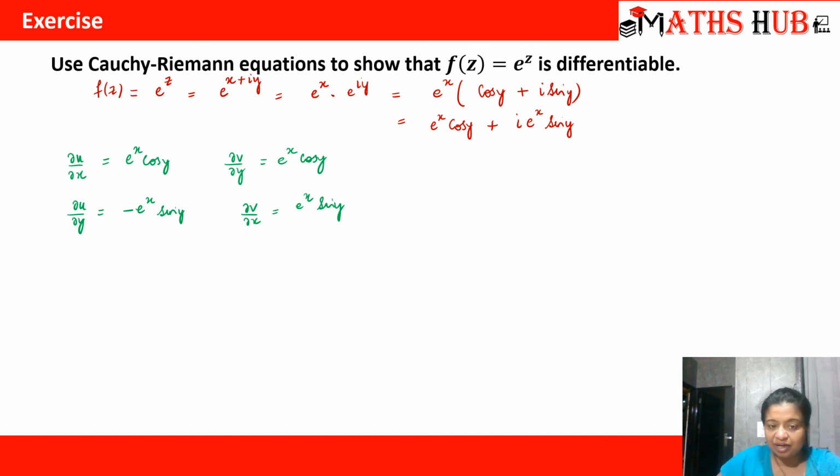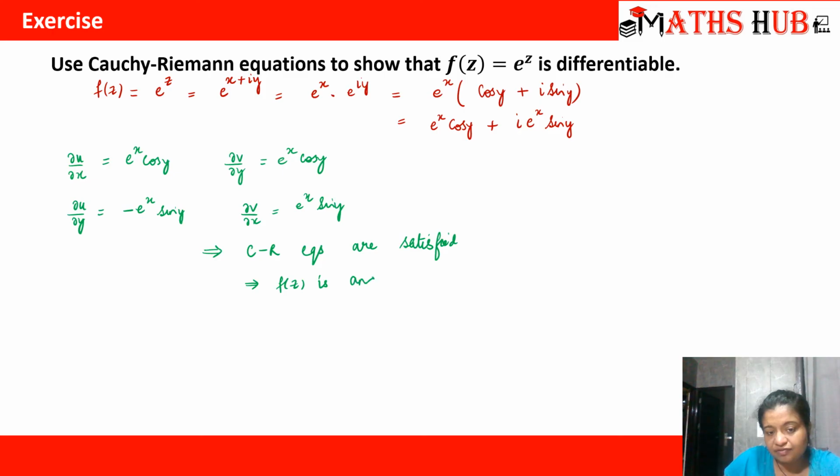So the Cauchy-Riemann equations are satisfied, right? If the CR equations are satisfied and the derivatives are continuous, that means f of z is analytic.